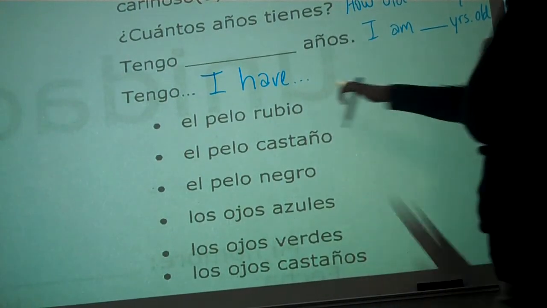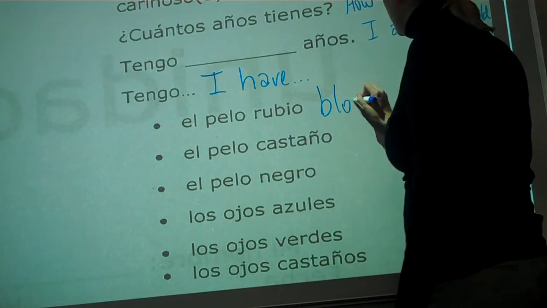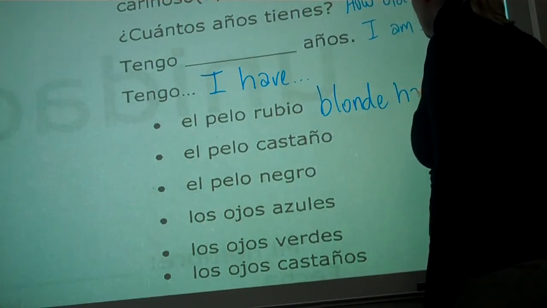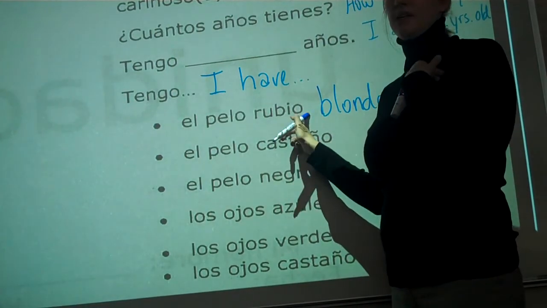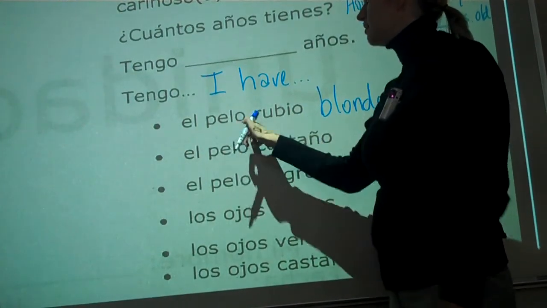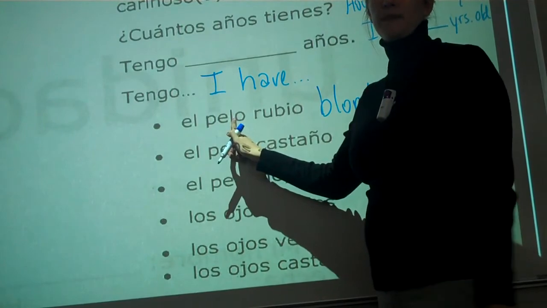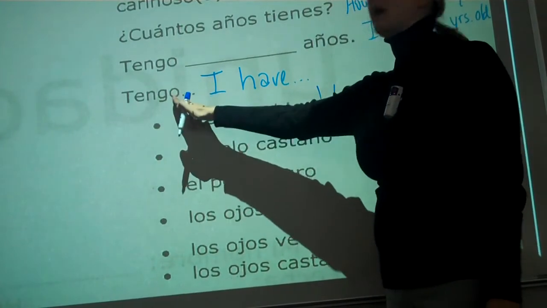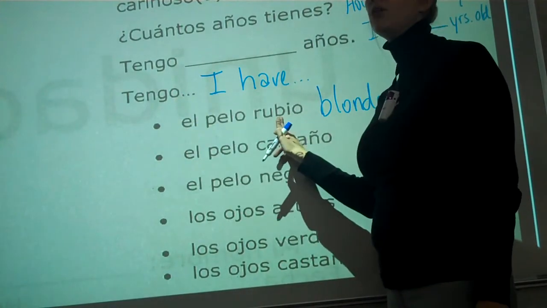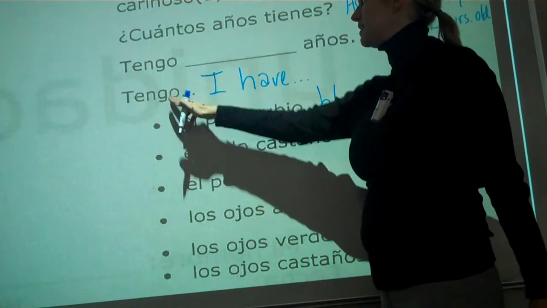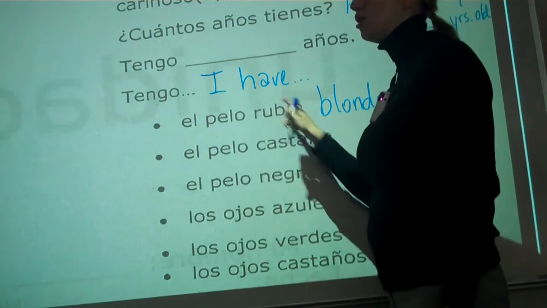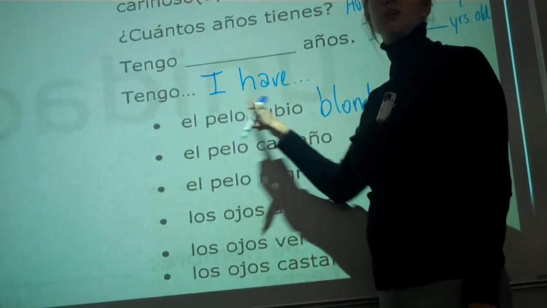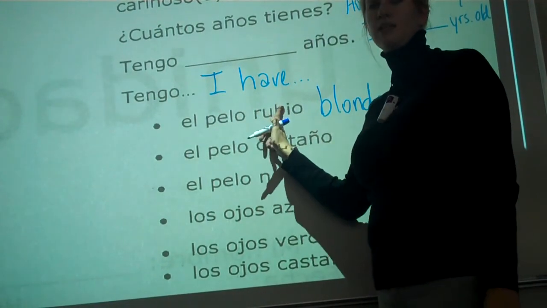Because if I say, I have blonde hair, this word right here, rubio, is not agreeing with me anymore. It doesn't depend on if I'm a boy or a girl. It agrees with pelo, which is hair. And pelo is a masculine word. So Marisol is going to say, tengo el pelo rubio. Maria is going to say, tengo el pelo rubio. Jose is going to say, tengo el pelo rubio. Okay? Because rubio goes along with hair, which is masculine. Does that make sense? Okay.